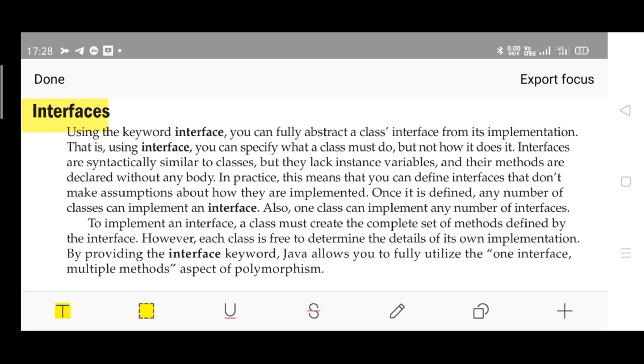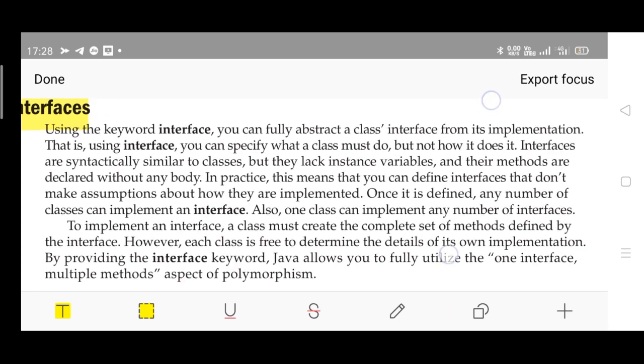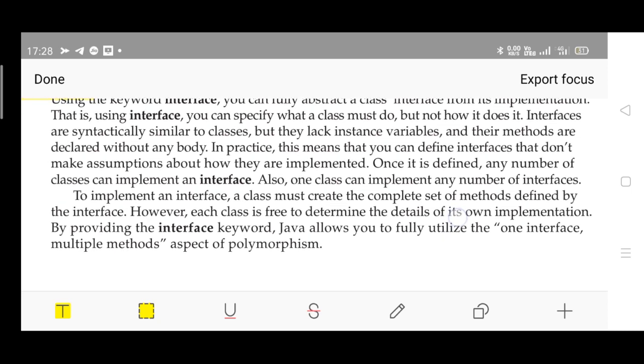Interfaces can be implemented by classes. Any number of classes can implement a single interface. To implement an interface, a class must create the complete set of methods defined by the interface. However, each class is free to determine the details of its own implementation. By providing the interface keyword, Java allows you to fully utilize the one interface, multiple methods aspect of polymorphism.